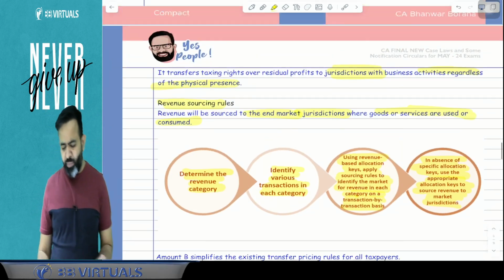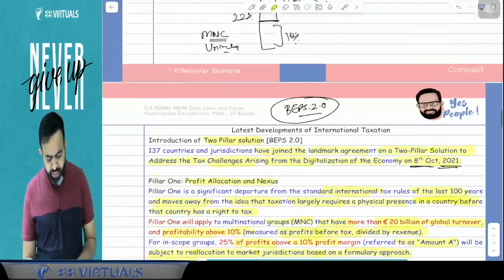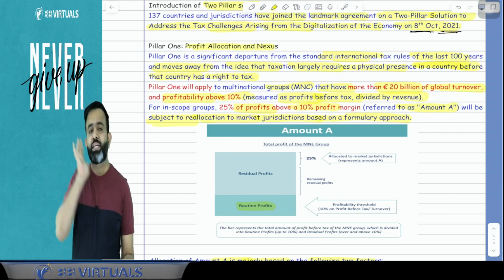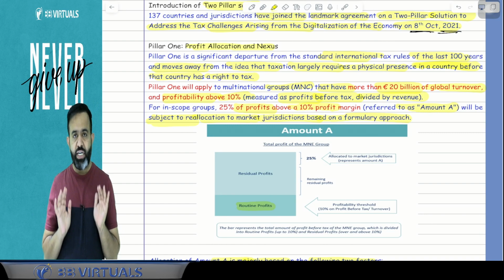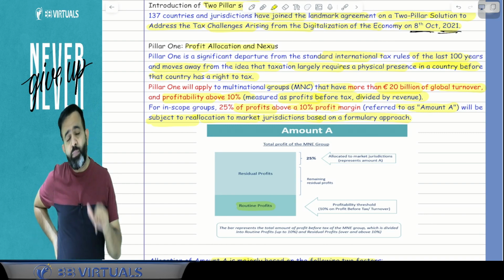Now what you have to remember from Pillar number 1: Pillar number 1 is basically your profit allocation and nexus. You can remember that Pillar 1 of BEPS 2.0 is profit allocation and nexus. Now what does this pillar say, and when will this pillar apply?